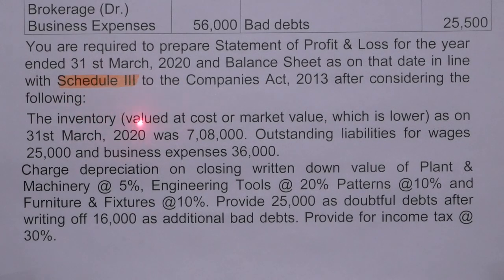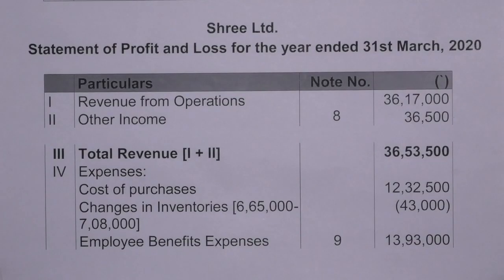After considering the following: the inventory valued at cost or market value, whichever is lower, as on 31st March 2020 was 7,08,000. Outstanding liabilities for wages 25,000 and business expenses 36,000. Charge depreciation on the closing written down value of plant and machinery at the rate of 5%, engineering tools at 20%, patents at 10%, and furniture and fixtures at 10%. Provide 25,000 as doubtful debts after writing off 16,000 as additional bad debts. Provide for income tax at the rate of 30%. So now come to the answer.